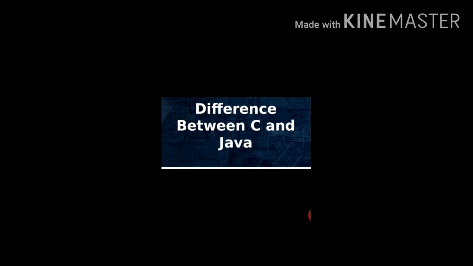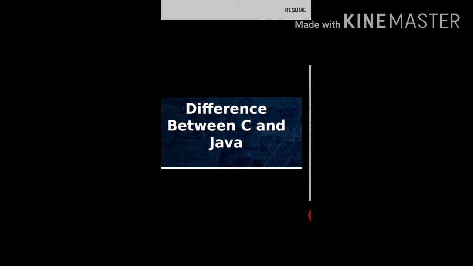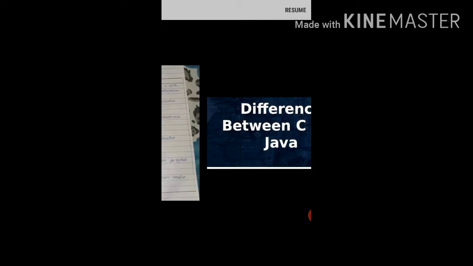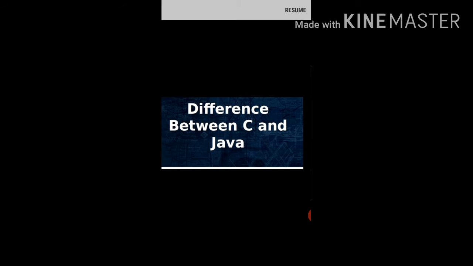Fifth one is declaration. In C, variables are declared at the beginning of the blocks, and in Java you can declare a variable anywhere. Means in C you can declare a variable only at the beginning of a block, but in Java you can declare a variable anywhere. Means whenever you need a variable, you can declare it there in Java.